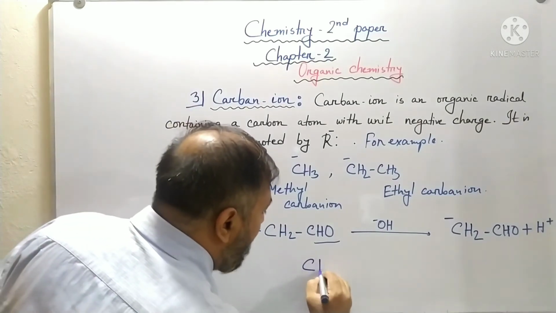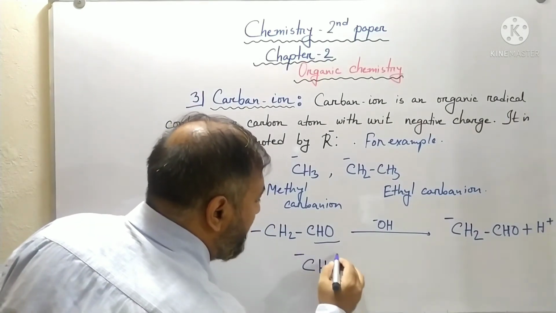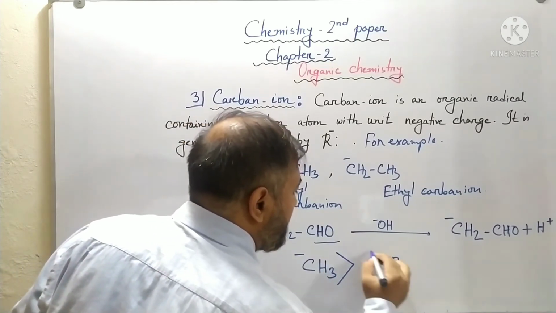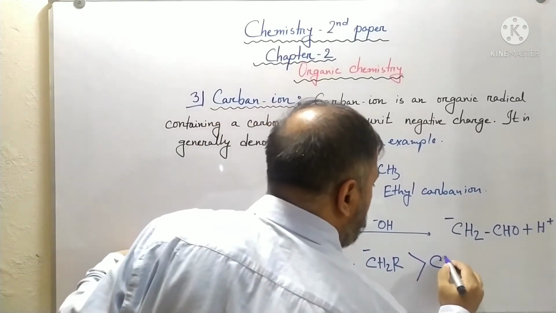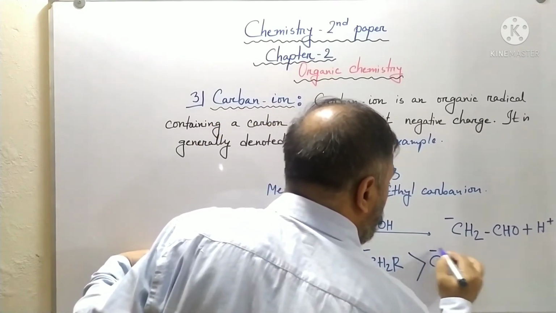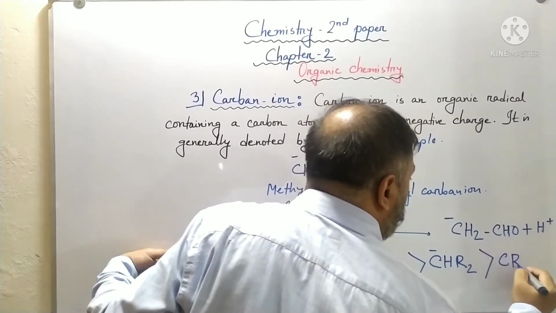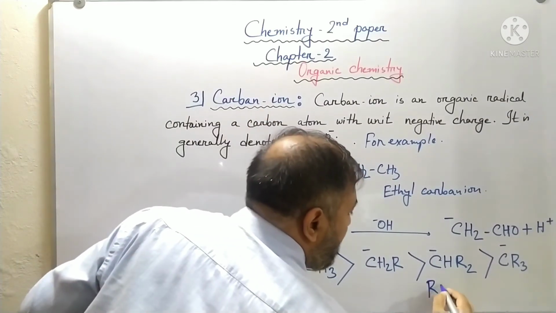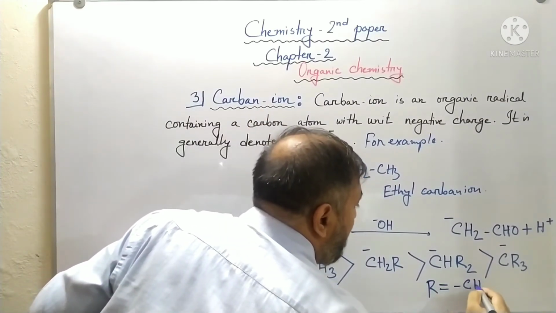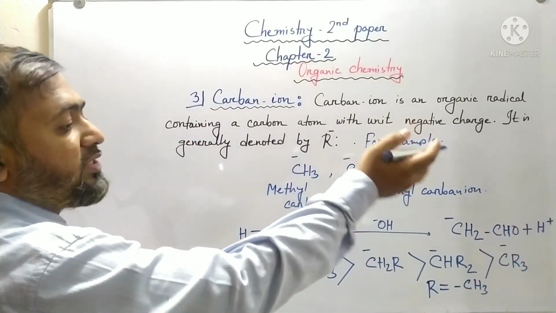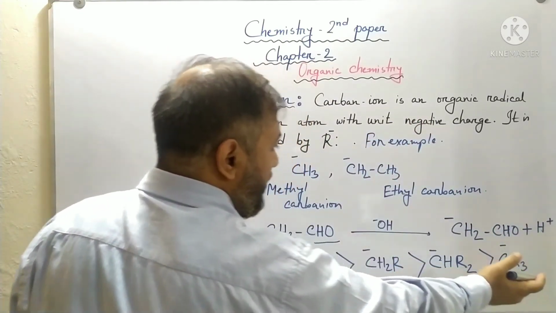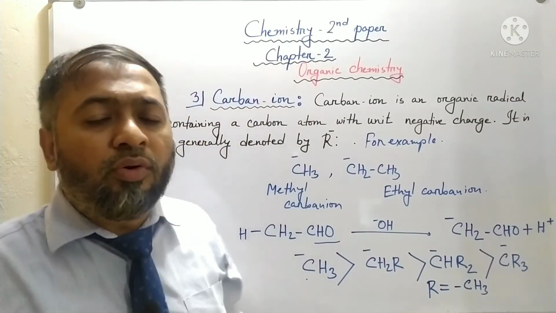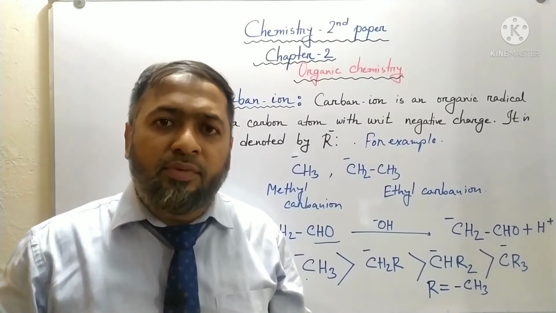The most stable carbanion is methyl carbanion, and the last one, where three methyl groups are connected, here R is the indication of a methyl group, is the most unstable, and here methyl carbanion is more stable. So that is all about carbanion.